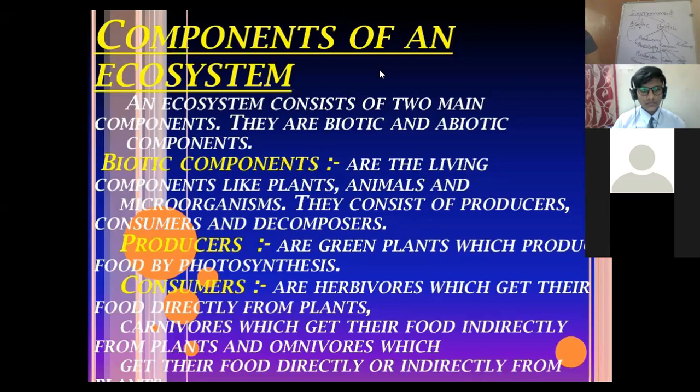We can feed ourselves on the plants as well as on the flesh of other animals, right? Now, what is the role of the consumer? The role of consumers in the ecosystem is that they keep a check on the population of the producers at different levels of consumers.